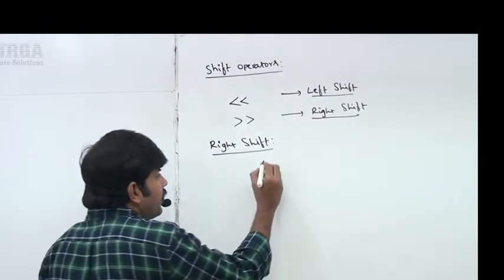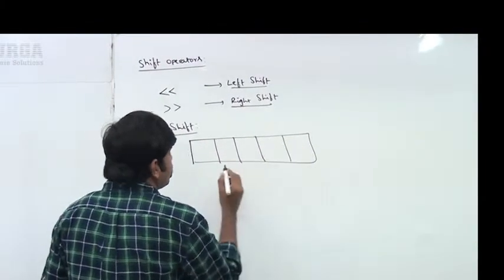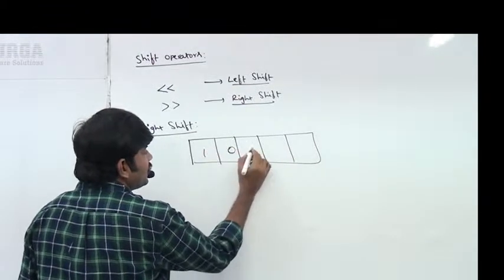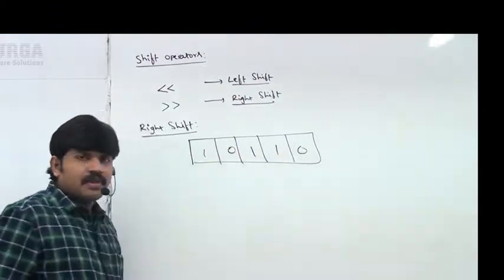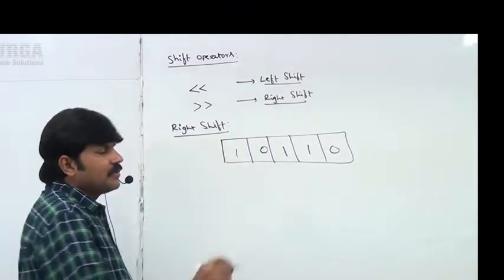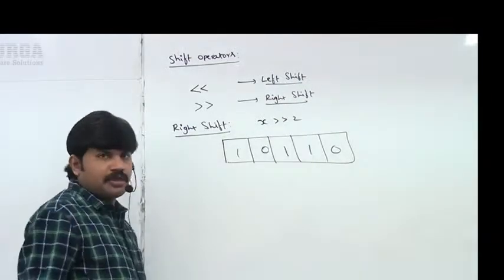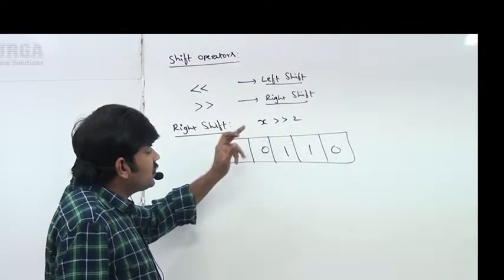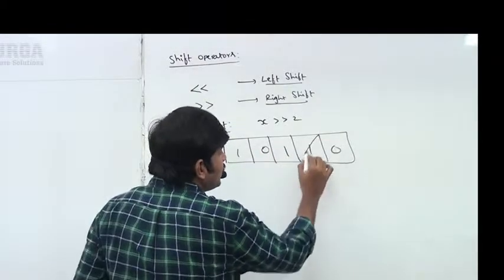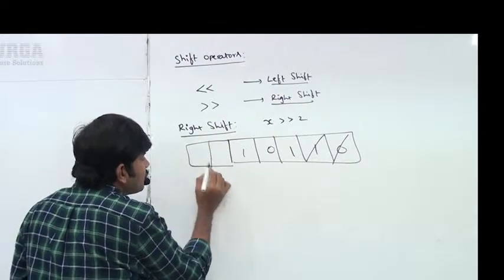Observe a bit very carefully. I have some bits here: 1, 0, 1, 0, 1, 1, 0. I want to shift them to the right hand side. Assume X right shift 2. So now 2 cells I want to move to the right hand side. If I move to the right hand side, these bits will be gone, and on the left hand side, 2 vacant cells will be formed.